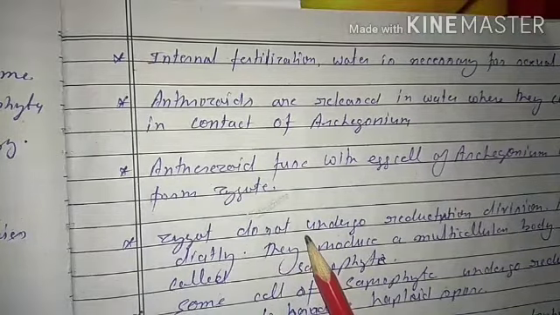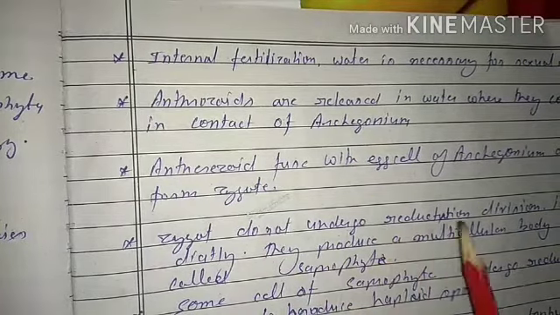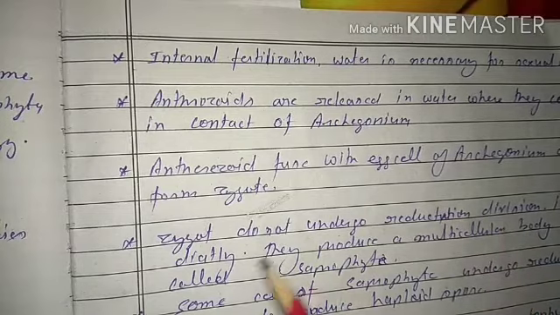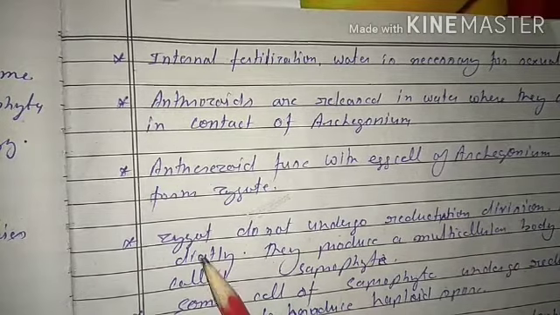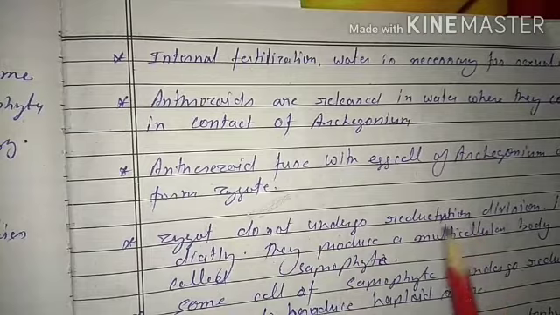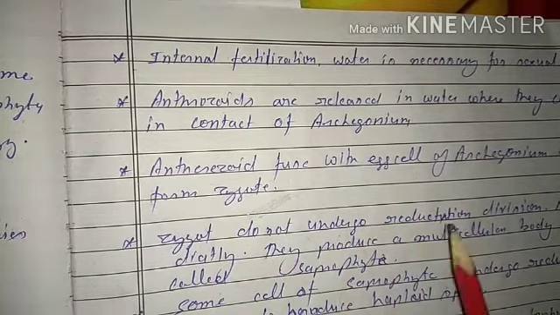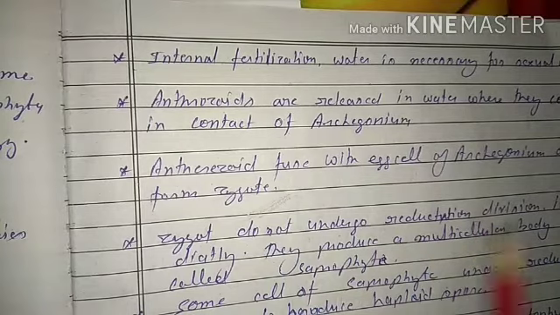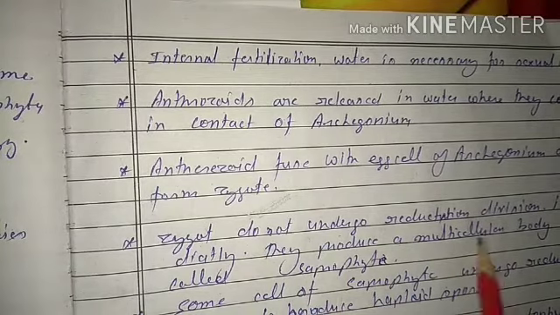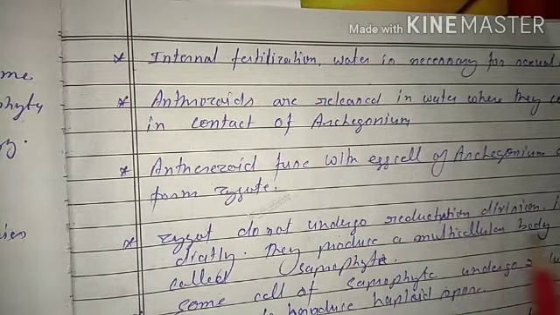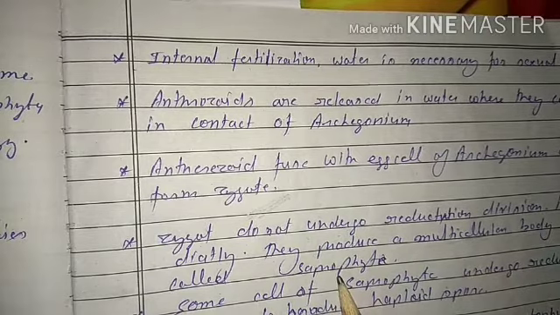The zygote does not undergo reduction division. It means the number of chromosomes does not become half. Immediately it produces a multicellular body called the sporophyte.